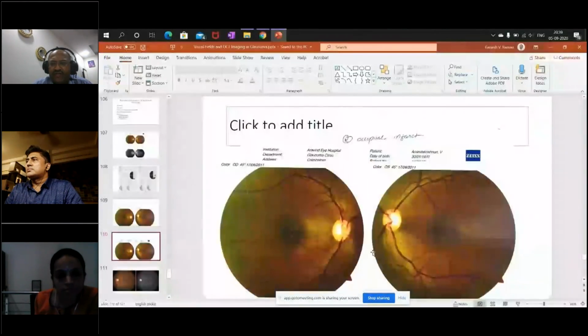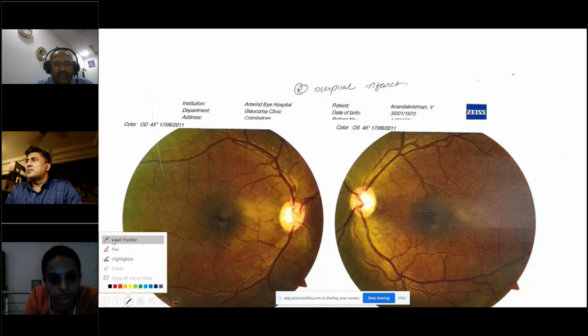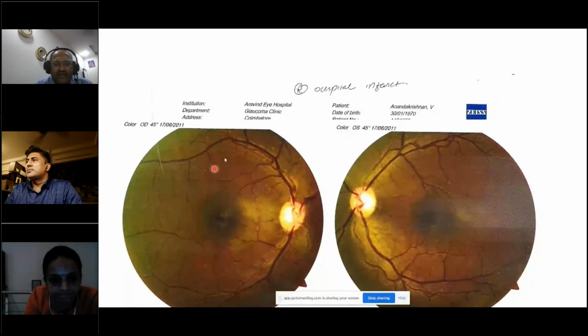If you see this image here, can you see the retinal nerve fiber layer superior, inferior in the right eye? Yes, sir. So this is actually retrograde degeneration because of an occipital infarct in the right lobe. The left eye looks white, dark, white. The right eye looks dark, white, dark.